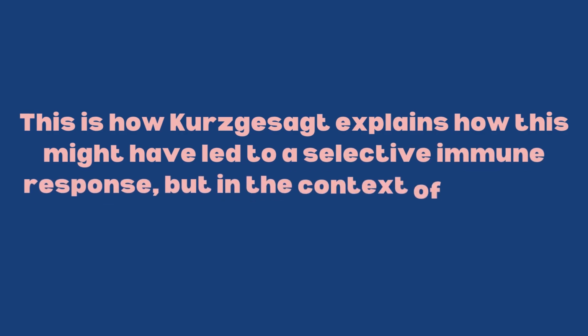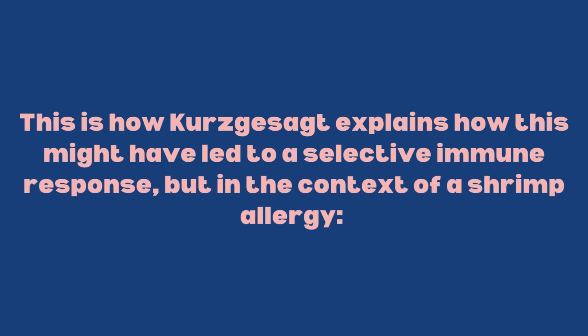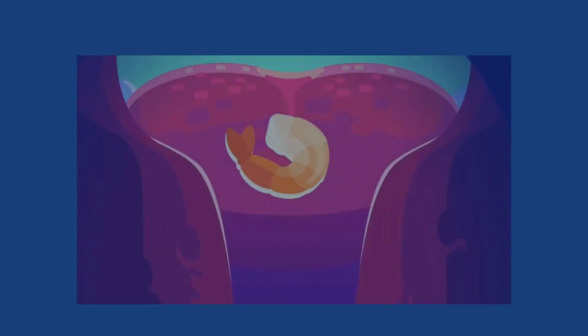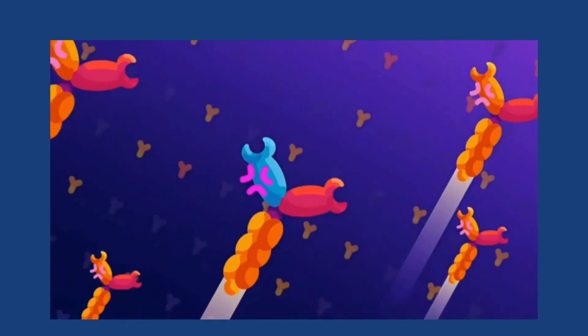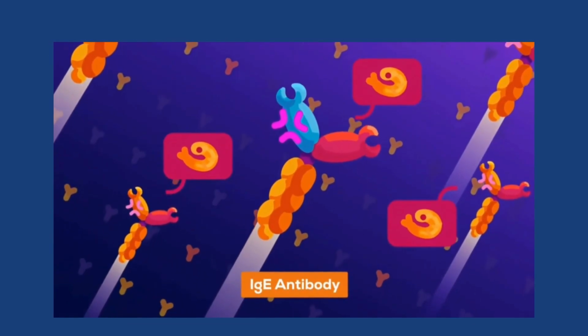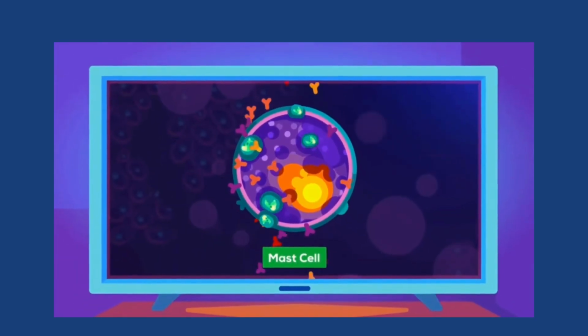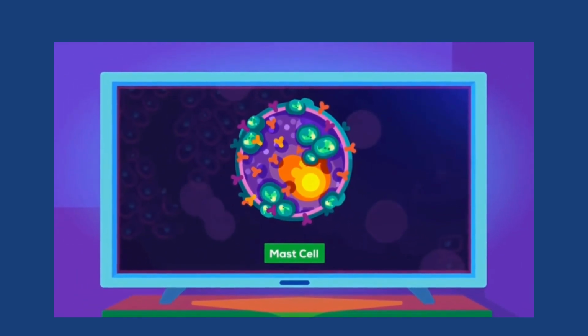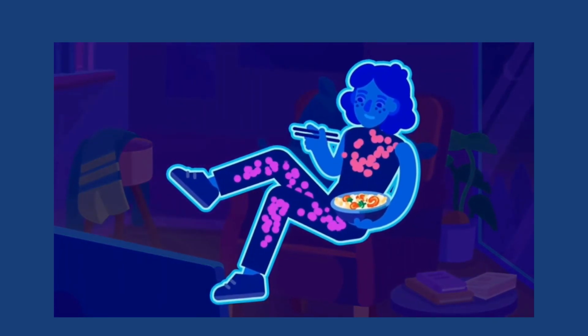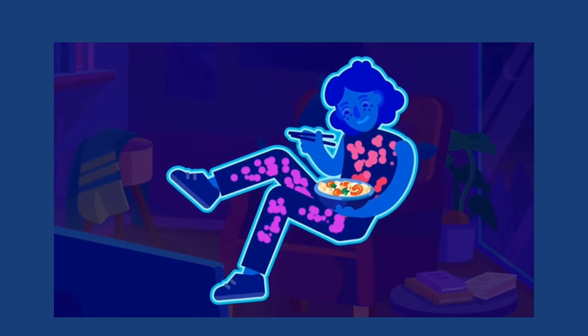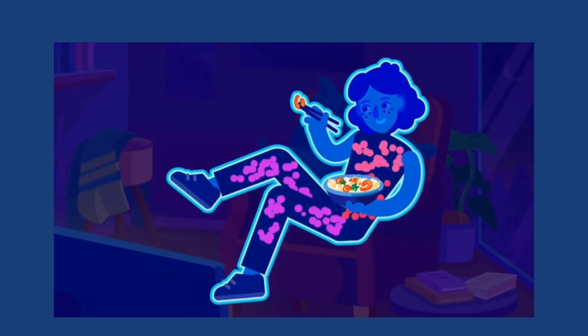This is how Kurzgesagt explains how this might have led to a selective immune response, but in the context of a shrimp allergy. This is exactly what happens when you have an allergic reaction to a shrimp. Your immune system picks up shrimp proteins and produces IgE antibodies against shrimps. The antibodies then arm mast cells, turning them into bombs. So you have millions of bombs in your skin, your lungs, or your gut, with a license to choose violence even when provoked a little bit.